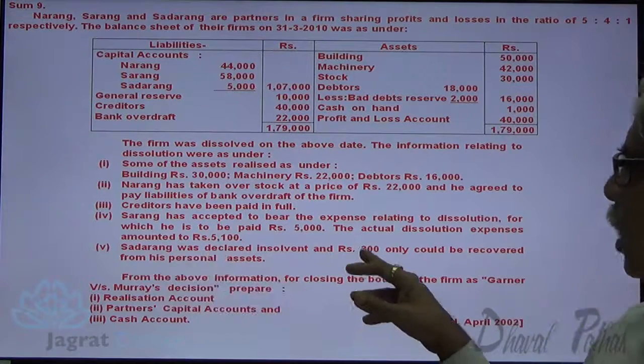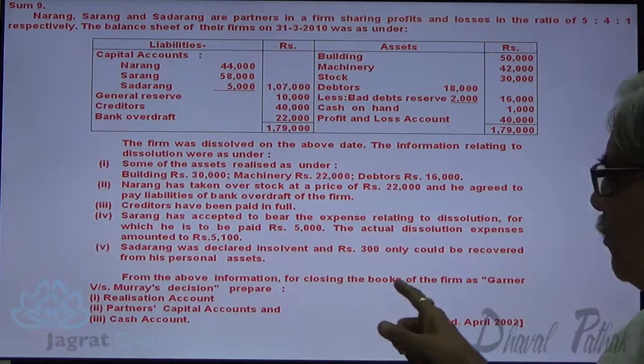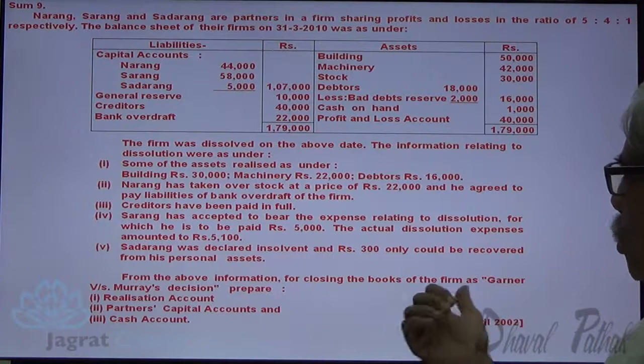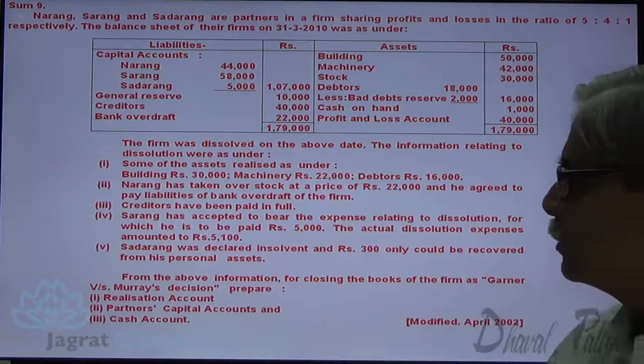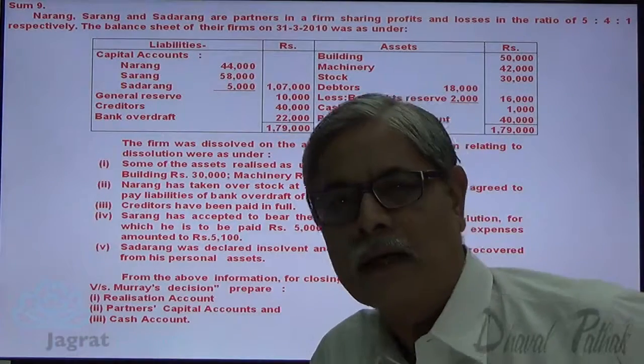Sadarang was declared insolvent. Rupees 300 could be recovered from his personal asset. From the above information, for closing the books of the firm as per Gardner versus Murray's decision, prepare realization account, partners' capital account and cash account.